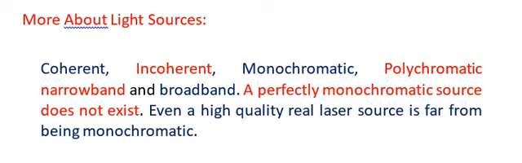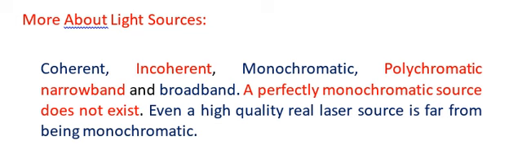Monochromatic means single color. Monochromatic doesn't mean a single wavelength. For example, if we are talking about the red region, red is monochromatic, but in the red we have a large spectral band and a large number of wavelengths. This is a misconception, that monochromatic means a single wavelength. So you should use this word with caution.